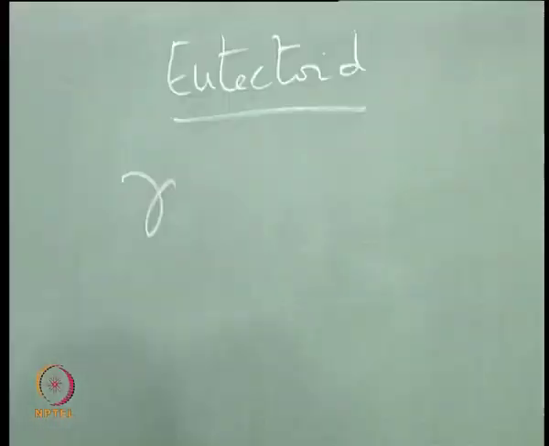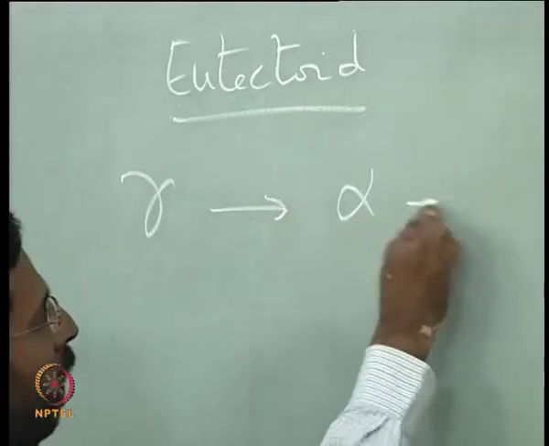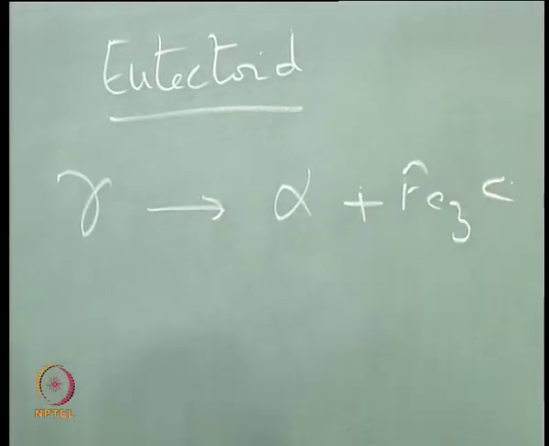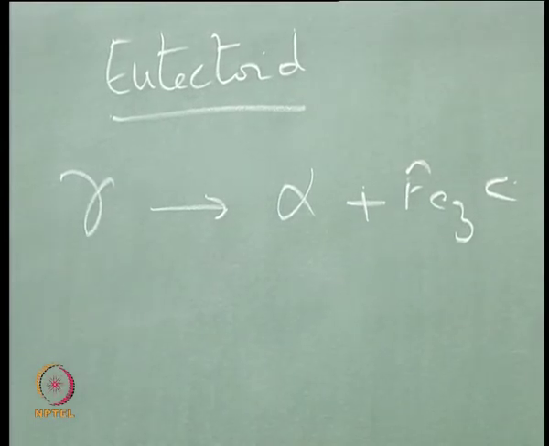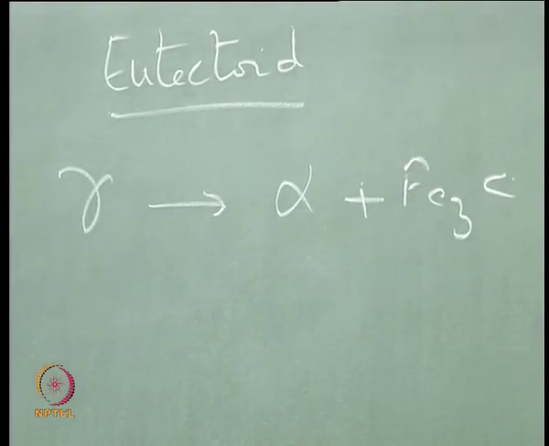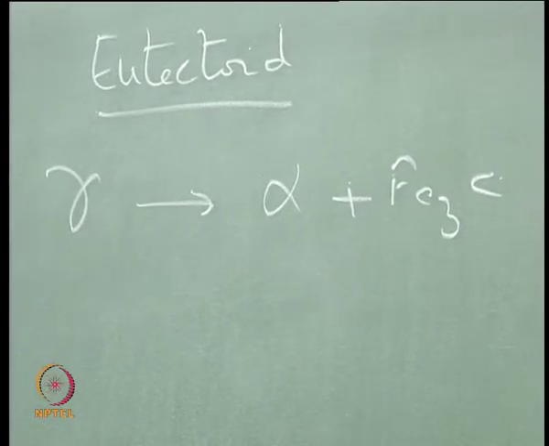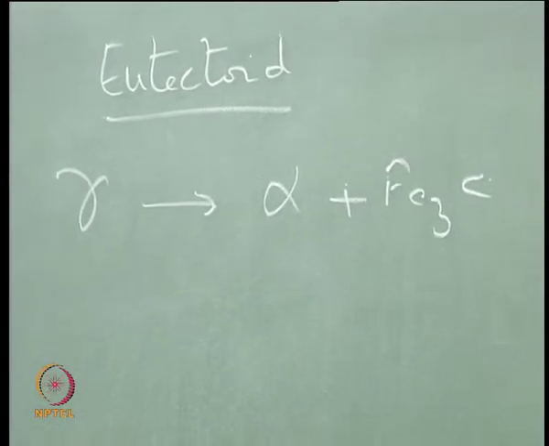The solid transforms to other stuff. What is it? When I say steels, that means 0.77% carbon. What changes to what? Austenite to ferrite plus cementite. Good. Okay. So it is austenite, which is referred to as gamma, transforms to ferrite, which is referred to as alpha, plus cementite. This is what we see, and in general her statement is right that one solid gives you two solids, and that is what is a eutectoid transformation.